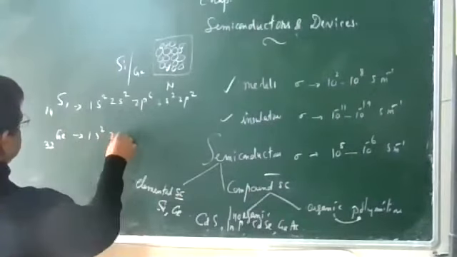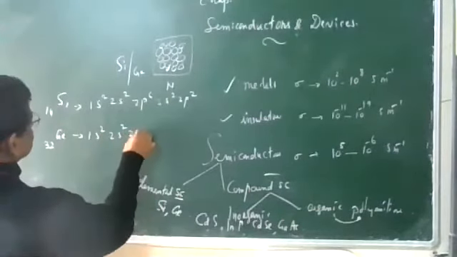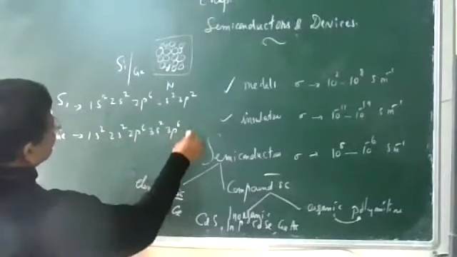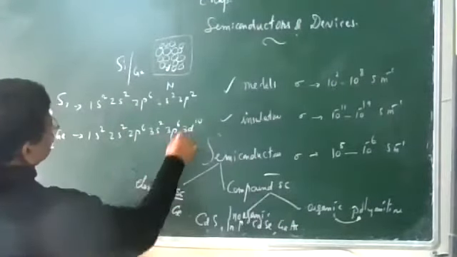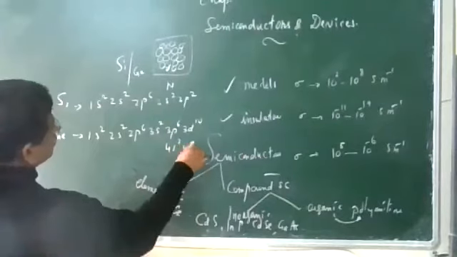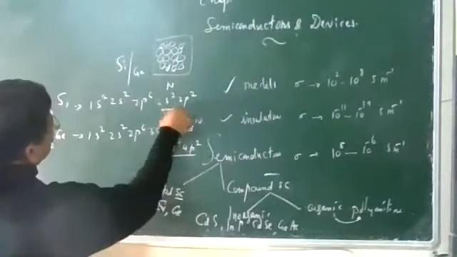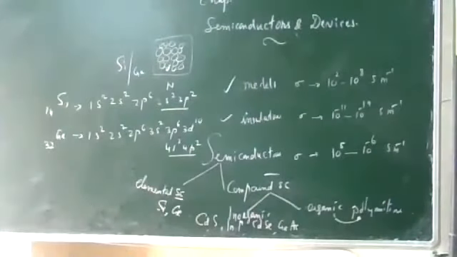This was a board question. All of you write this electronic configuration of silicon and germanium in the copy.